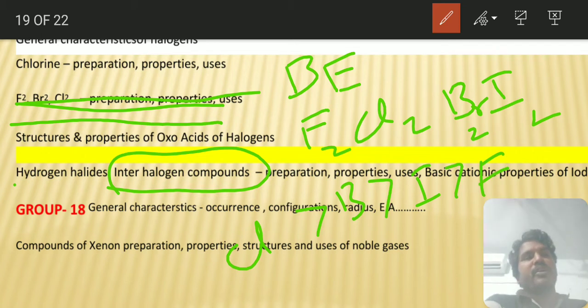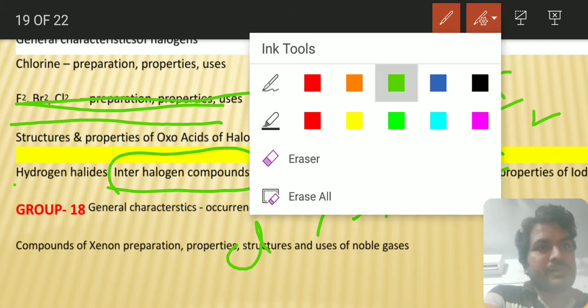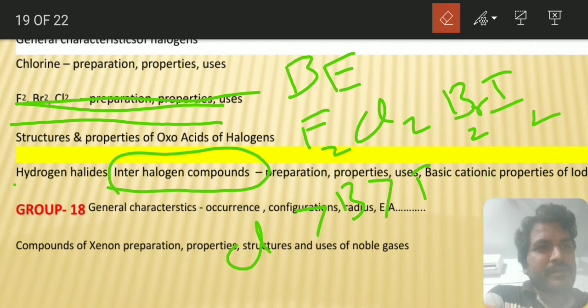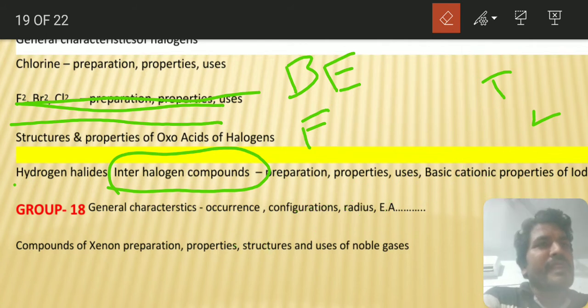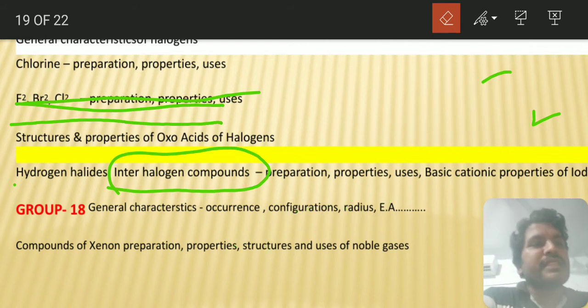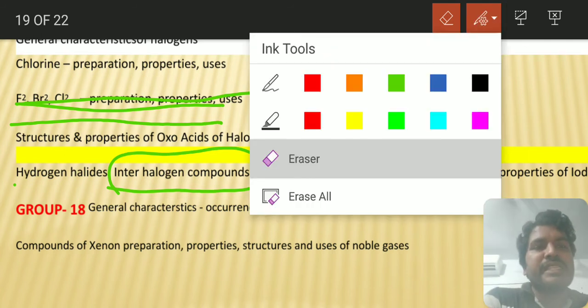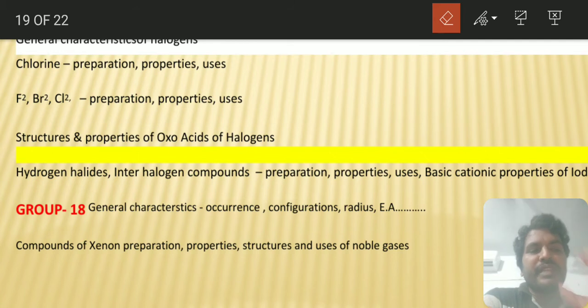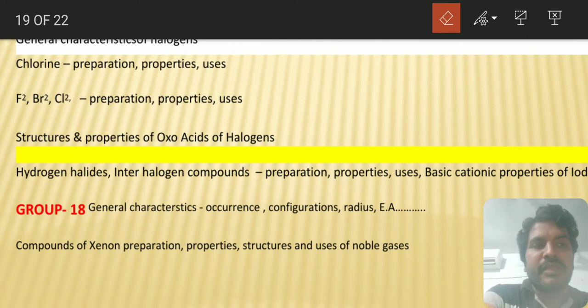Why this much anomaly? See, though the bond length is minimum in the case of fluorine, because of the small size and more lone pairs on fluorine, there will be maximum repulsion between the fluorine atoms, and hence the atoms will repel one another and its bond dissociation energy will be lower.